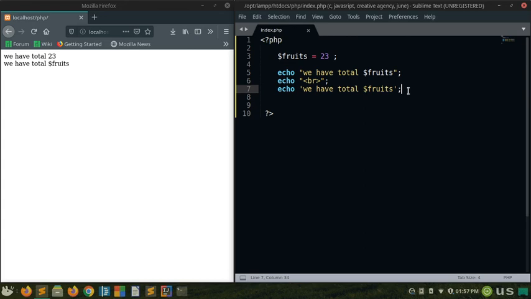This is very simple, but a common mistake in PHP that almost all beginners make.